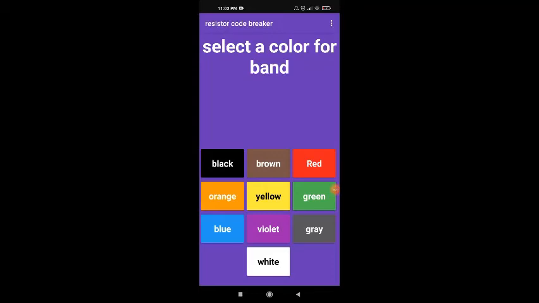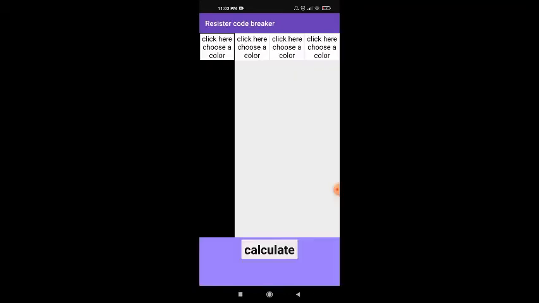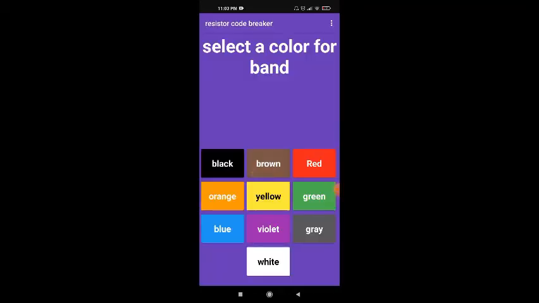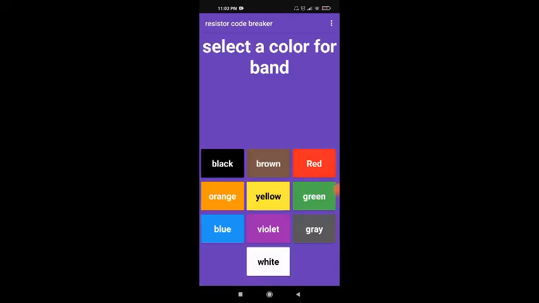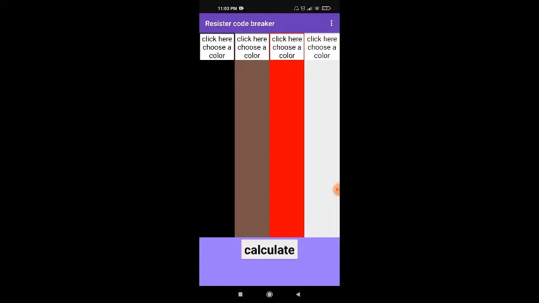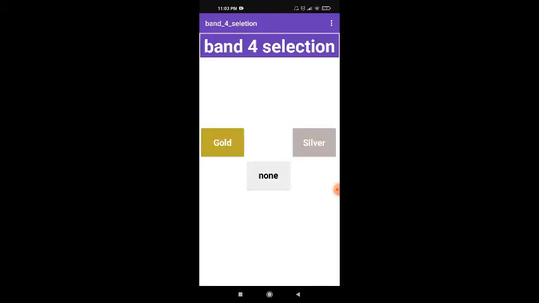If I click over here and use our previous suggestion, black, brown, red, and as well as our gold one, which we have done before.